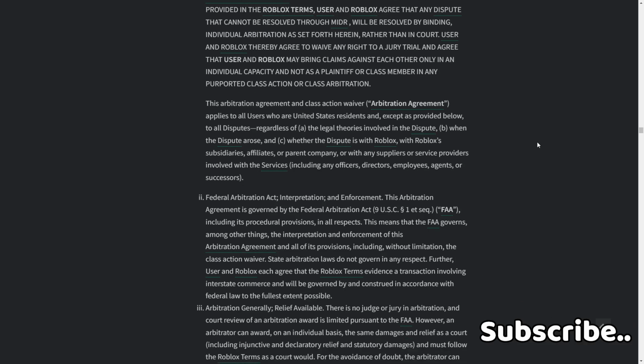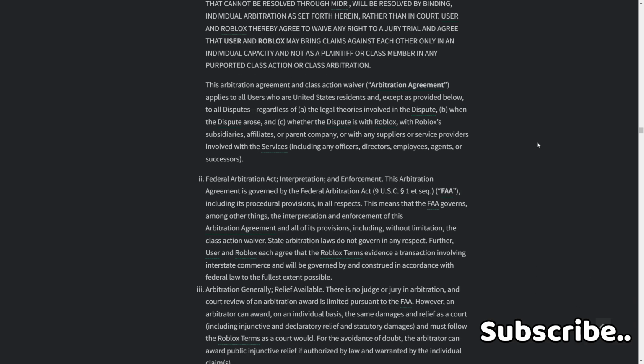2. Federal Arbitration Act interpretation and enforcement. This arbitration agreement is governed by the Federal Arbitration Act, 9 U.S.C., the FAA, including its procedural provisions. In all respects, this means that the FAA governs, among other things, the interpretation and enforcement of this arbitration agreement and all of its provisions, including, without limitation, the class action waiver.